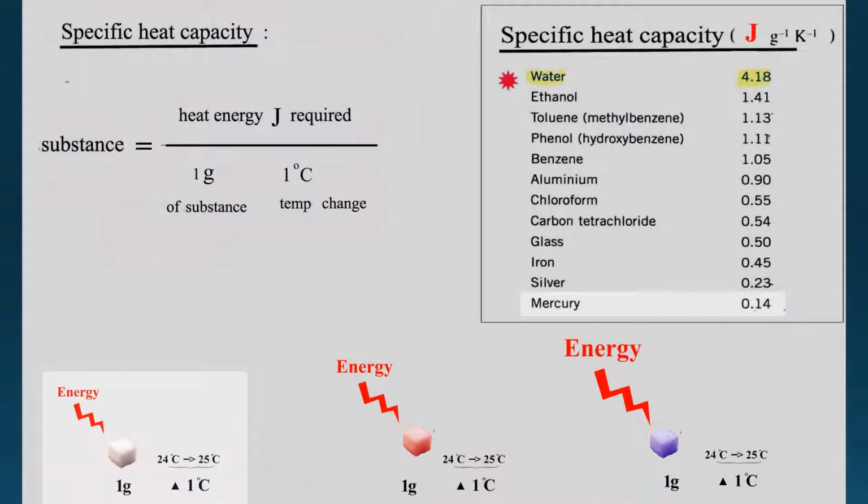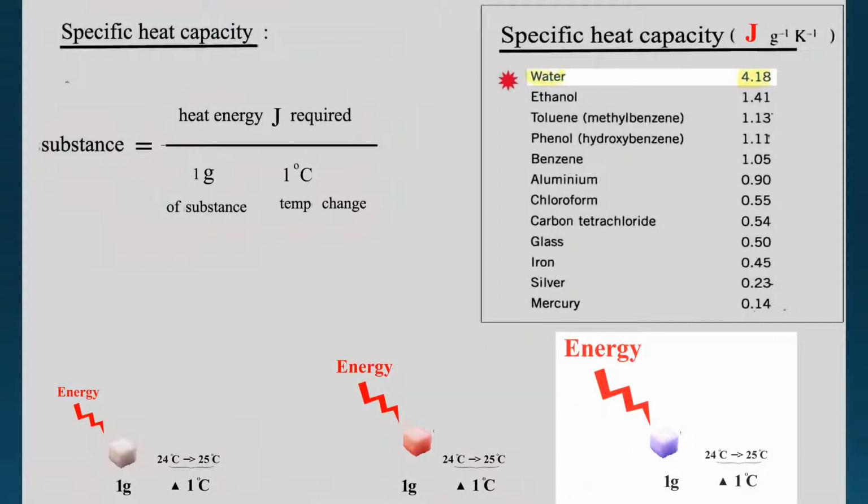Let's look at another: aluminium. Aluminium is harder. I want 1 gram of aluminium to increase 1 degree. I have to inject 0.9 joules of energy. So in this case, it is harder. I have to put in more energy, 0.9, to make it 1 degree warmer.